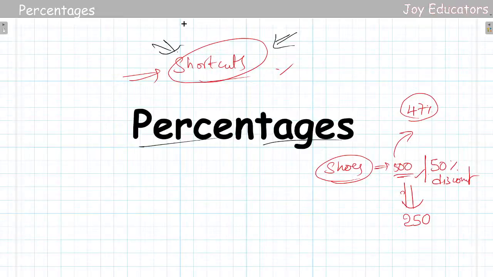So first thing first, the thing that you need to remember here is that, let me take 5,000 rupees. It's an example. I went to some shopping mall and I got 5,000 rupees.